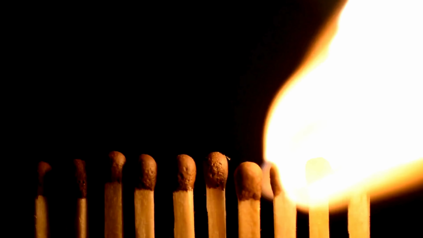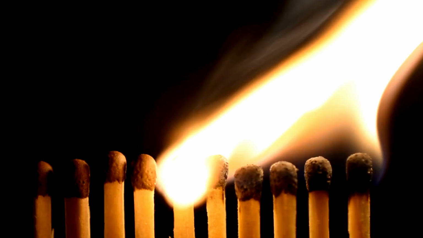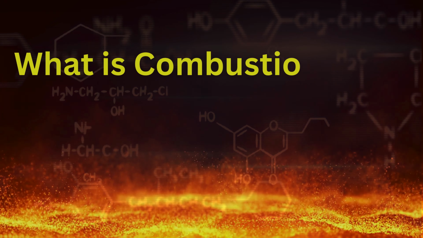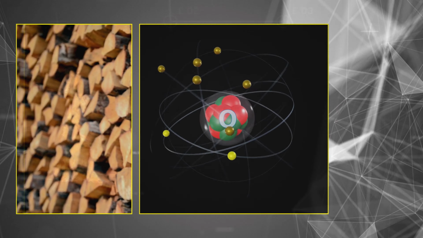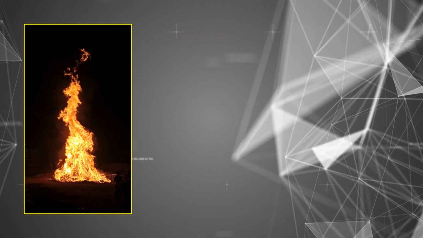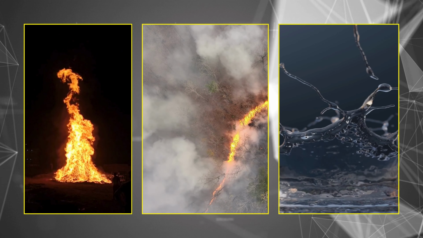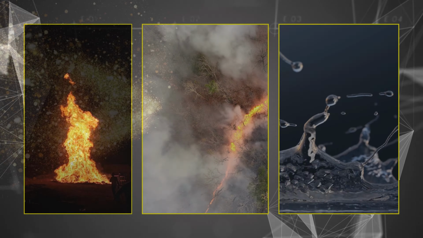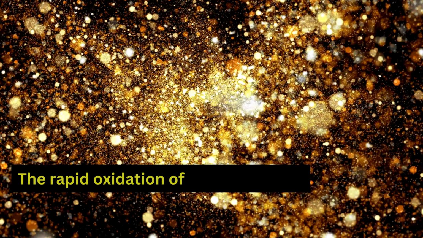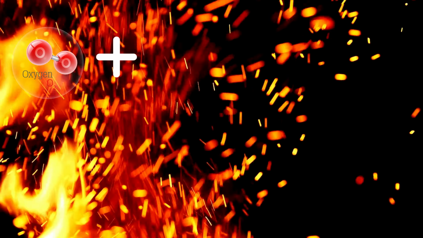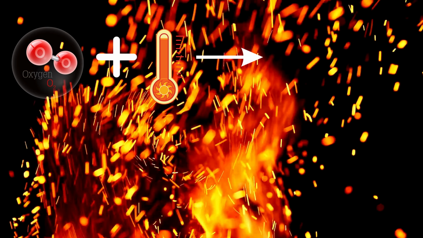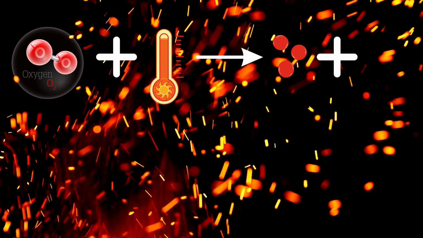To uncover the science behind this phenomenon, we must delve into the heart of chemistry. Combustion is a chemical reaction where a fuel combines with oxygen gas to produce heat, light, and often, other products like water and carbon dioxide. At its core, combustion involves the rapid oxidation of fuel molecules. When a fuel molecule encounters oxygen molecules, and sufficient heat, it breaks apart, releasing energy stored in its chemical bonds.